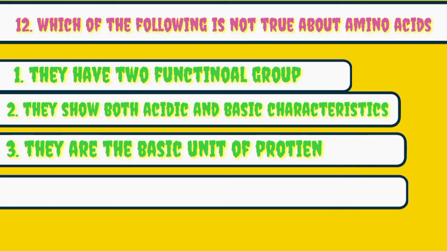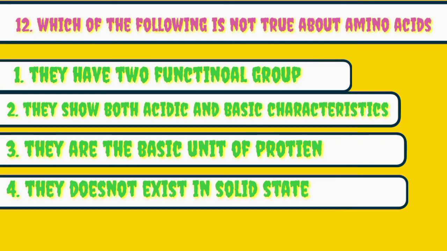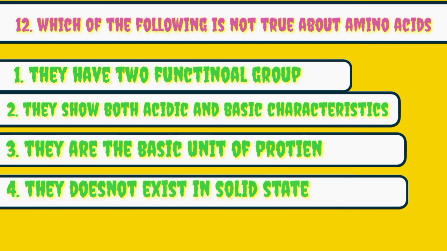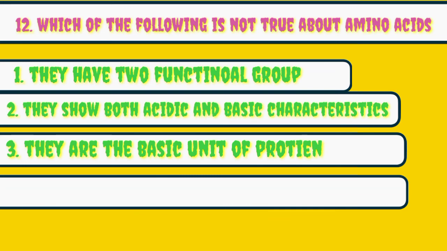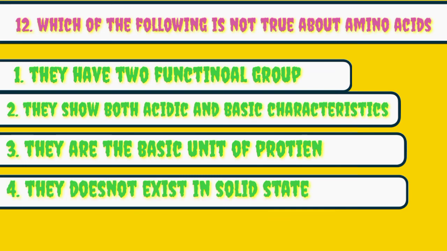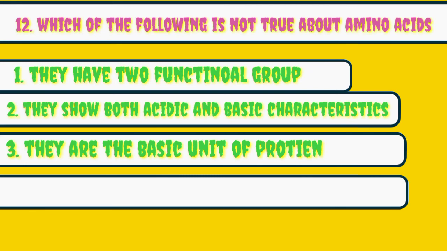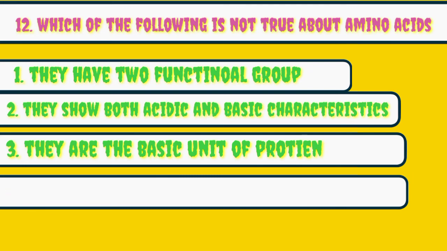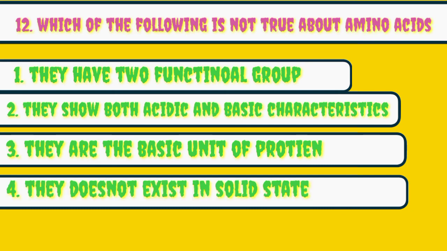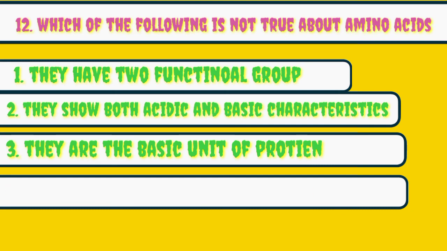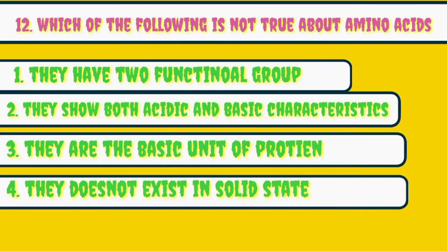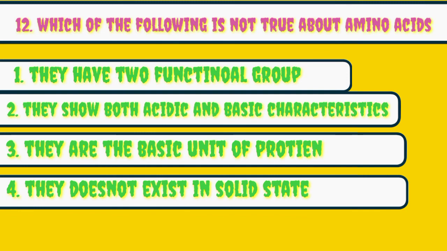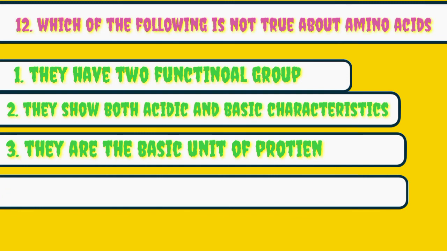Amino acid is the building block of protein. The structure and function of protein depend upon amino acids. So this sentence is also true about amino acids. And the fourth option is that they do not exist in solid state. No, amino acids can exist in solid state. Like, if we take the example of glycine, it is one of the smallest amino acids which exists in solid state. So the fourth option is not true about amino acids. So our correct option is 4, that they do not exist in solid state.